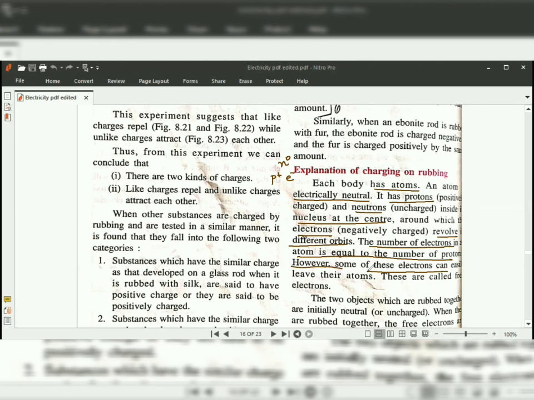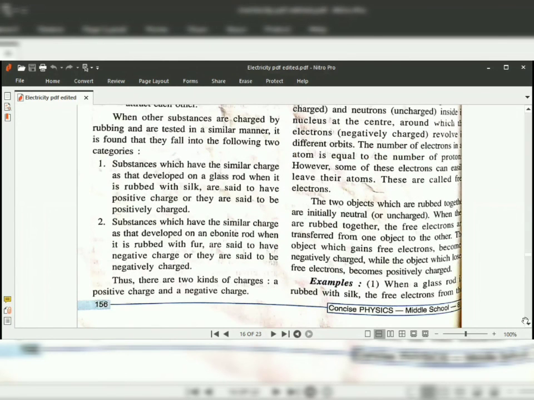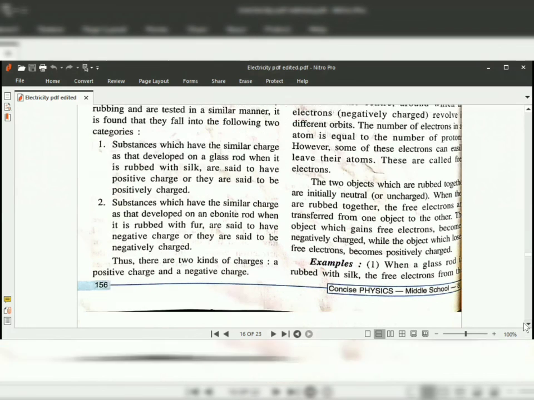However, some of these electrons can easily leave their atoms. These are called free electrons. As I told you, free electrons are nothing but what? Valence electrons. So these valence electrons, or free electrons, are placed in the outermost orbit. So they are far away from the nucleus. So the nuclear force of attraction is less on the free electrons or valence electrons. So they can easily leave the atom and acquire a charge.